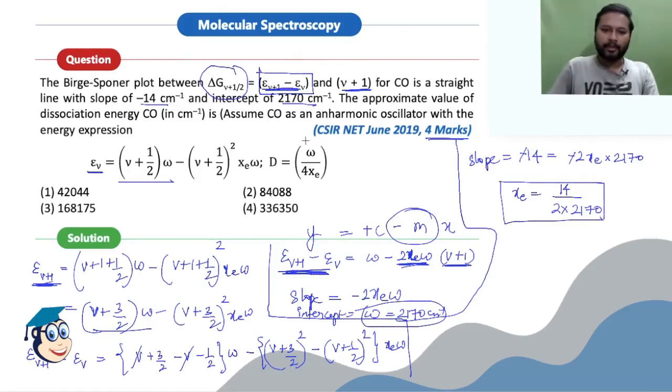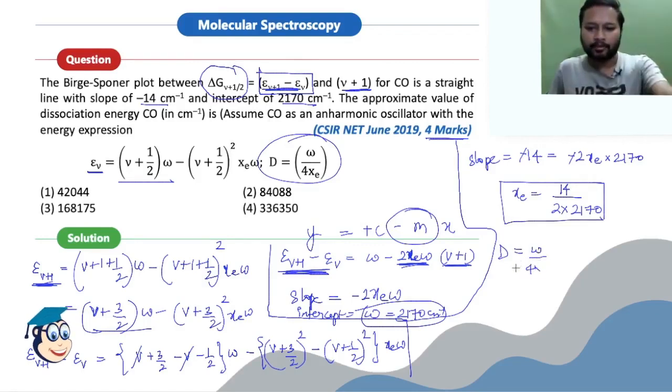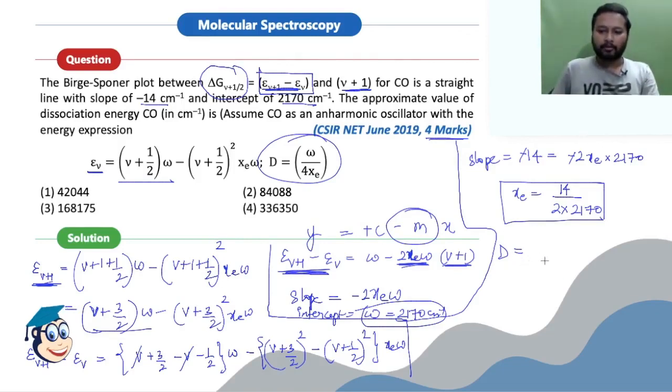Now the dissociation energy which you have to calculate is given by this expression. The dissociation energy is equal to omega upon 4 XE. You can just substitute the values. The value of omega is 2170, divided by 4 into the XE value, which is 14 divided by 2 into 2170.